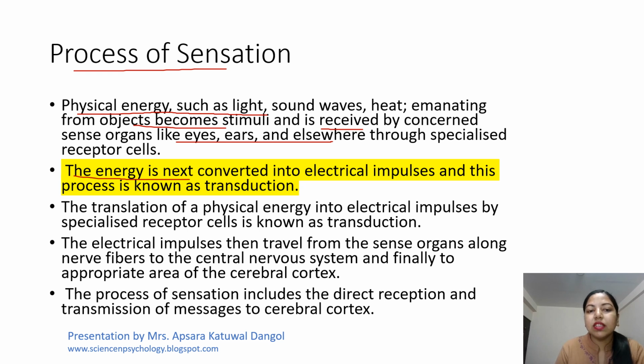The energy is next converted into electrical impulses, and this process is known as the transduction process. The translation of physical energy into electrical impulses by specialized receptor cells is known as transduction. So these electrical impulses then travel from the sense organ along nerve fibers to the central nervous system and finally to the appropriate area of the cerebral cortex.